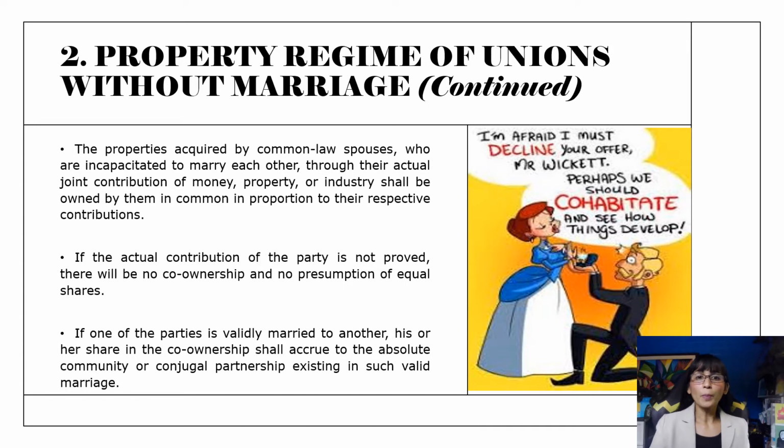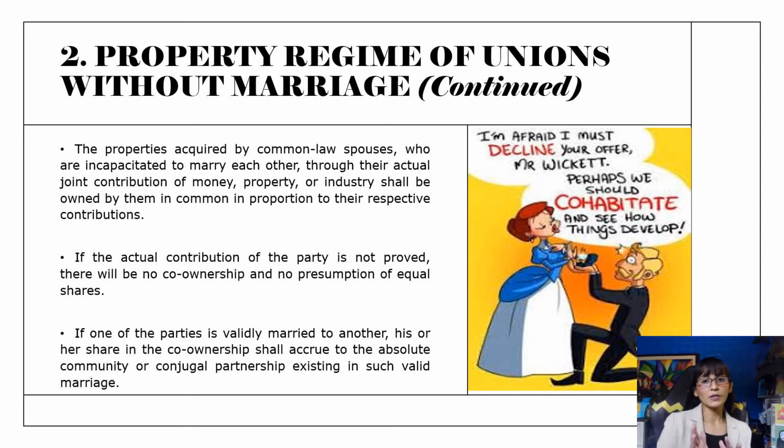But in the property regime of unions without marriage, the properties acquired by common law spouses, because they are not married, right? They're called common law spouses, who are not incapacitated to marry each other, through their actual joint contribution of money, property, or industry, shall be owned by them in common in proportion to their respective contributions. If the actual contribution of the party is not proved, there will be no co-ownership and there will be no presumption of equal shares.